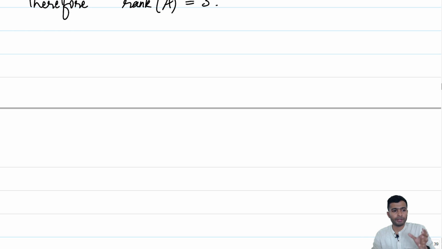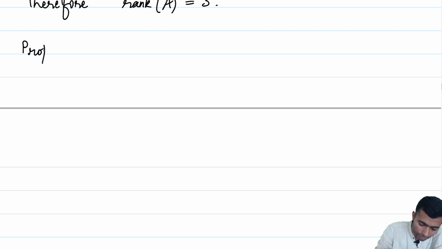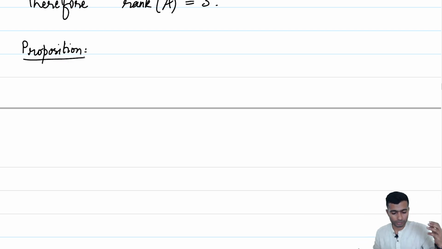We noticed that if we compose a linear transformation with an invertible linear map, to the left or to the right, the rank of the composition does not change. A similar property holds for matrices. So, let me just write it down as a proposition. This actually will just follow from the case we have proved for linear transformations.